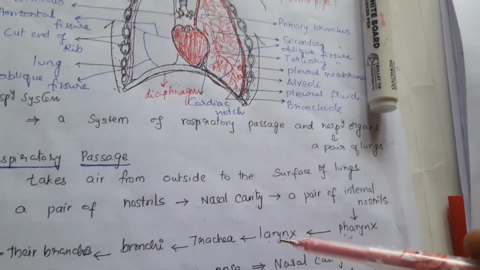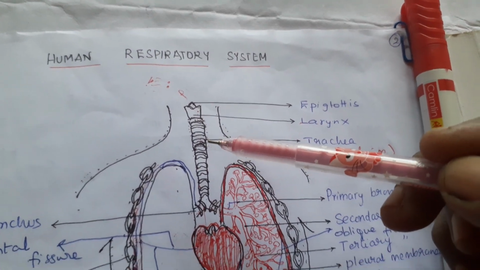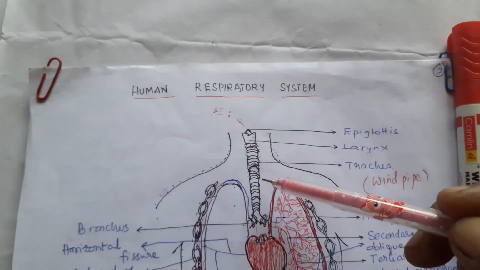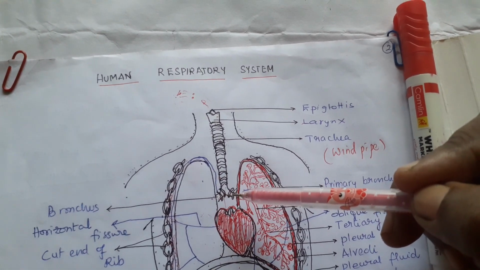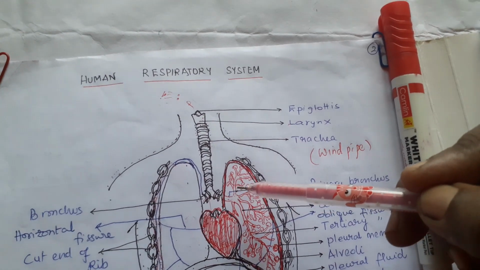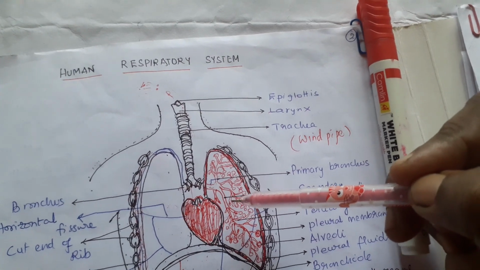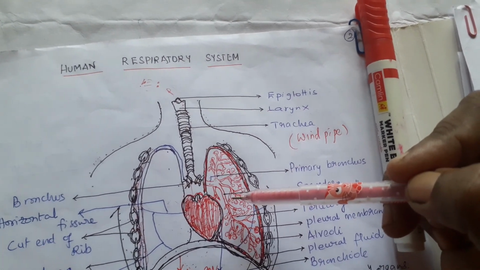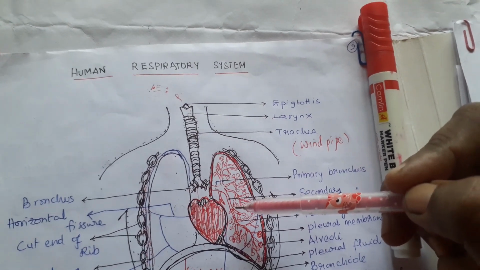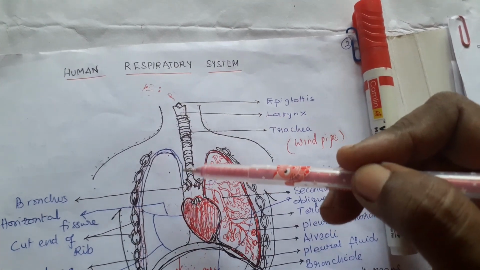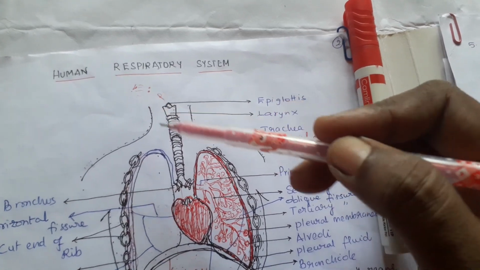Then it leads into the larynx. From the larynx, it leads into the trachea, and the trachea divides into right and left primary bronchi, and primary bronchi into secondary bronchi, secondary into tertiary bronchi, and tertiary bronchi again into bronchioles, which open into alveoli through alveolar ducts. So this is the track of the air which passes from the external atmosphere to the surface of the lungs.